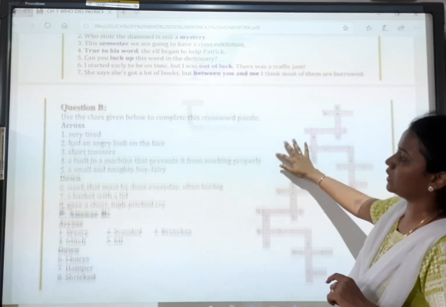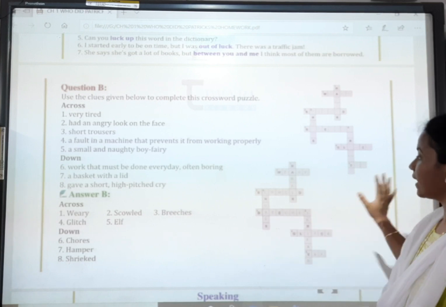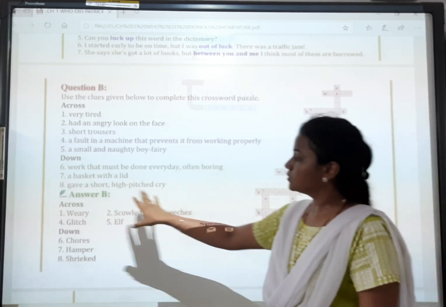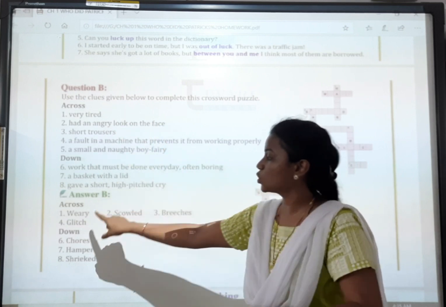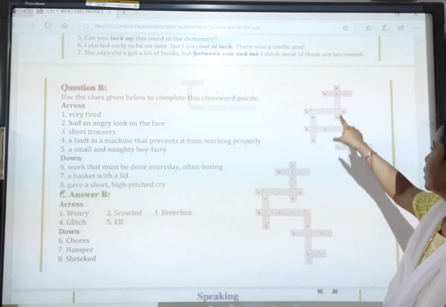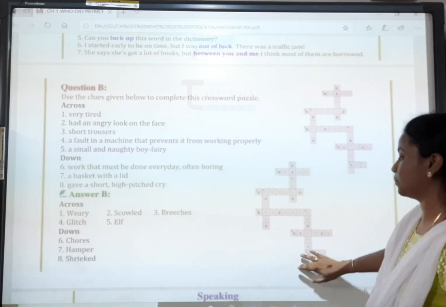Now question number B is again a crossword, and you have to do it on your own in the textbook itself. The answer is given to you. You have to read "very tired". So it is weary. Weary, you will write it. That you will write in the textbook itself.